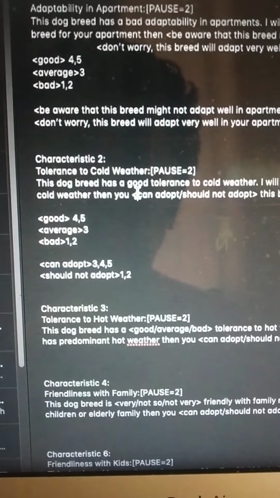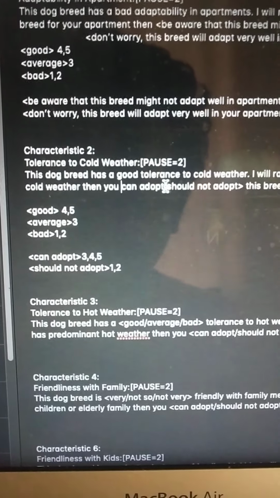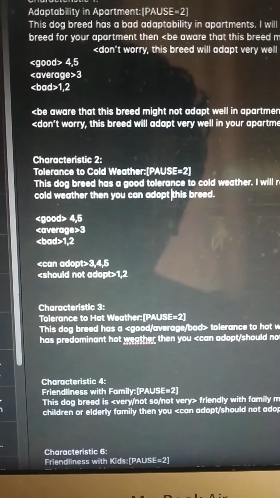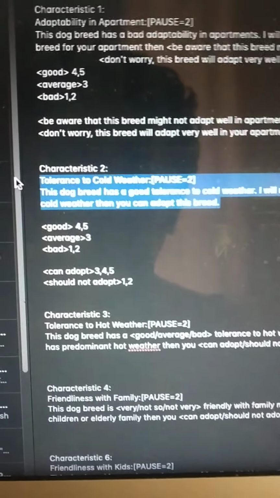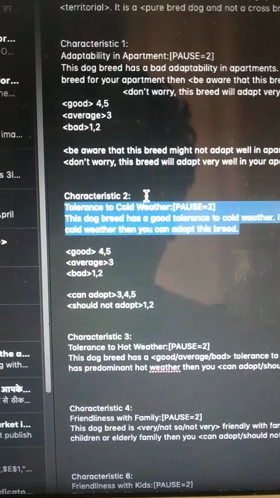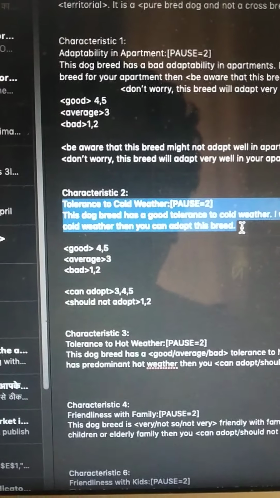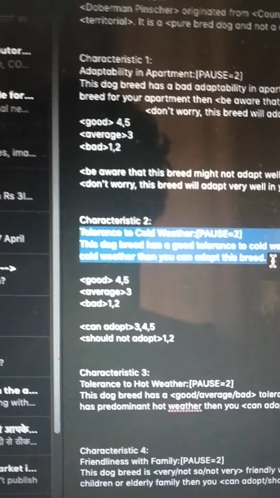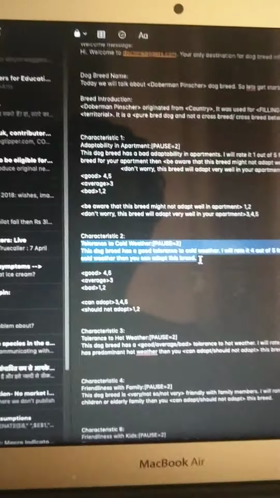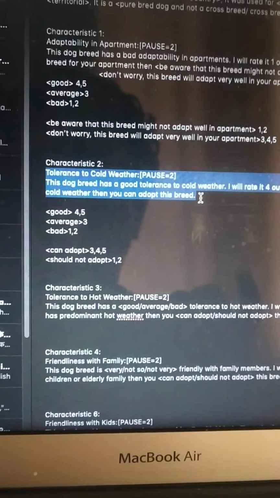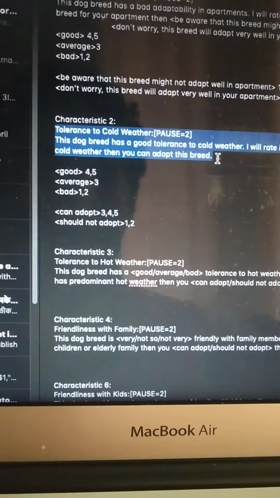So we'll remove these arrows here, remove this text as well, negative text, and then copy paste it from here to here. Don't copy paste the characteristic too, only this part, and put it in that text and generate the audio. Okay, I hope you understand now how to select the fields in the text while creating text to voice audio file. Okay.